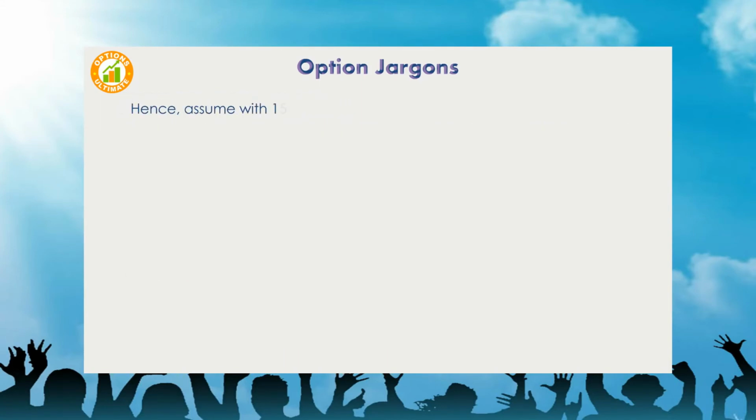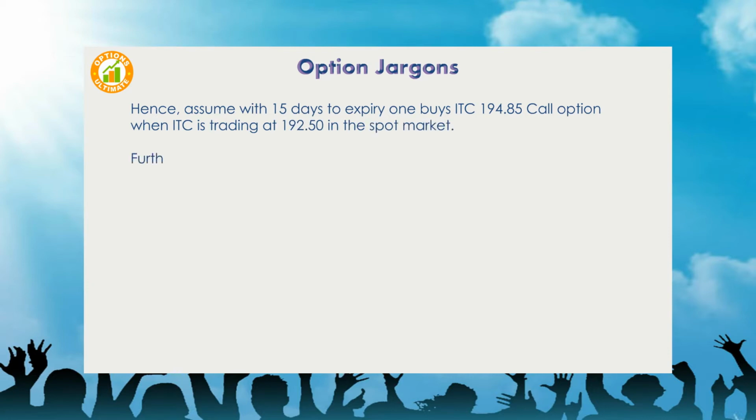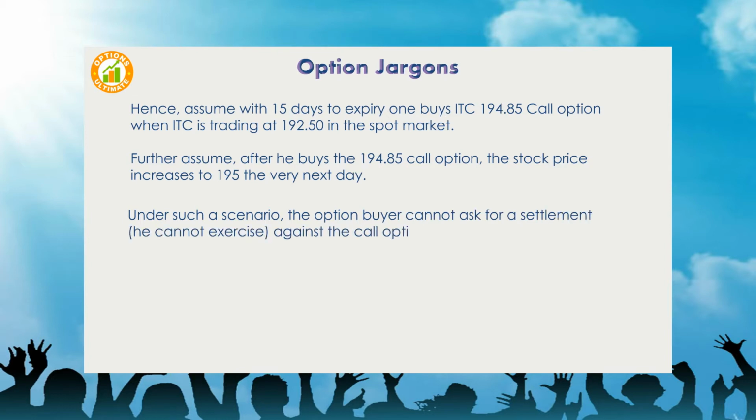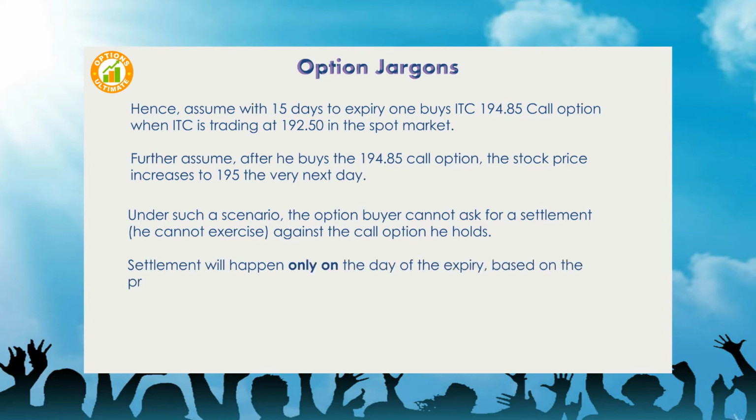Hence, assume with 15 days to expiry, one buys the ITC 194.85 call option when ITC is trading at 192.50 in the spot market. Further assume, after he buys the 194.85 call option, the stock price increases to 195 the very next day. Under such a scenario, the option buyer cannot ask for a settlement; he cannot exercise against the call option he holds. Settlement will happen only on the day of the expiry, based on the price the asset is trading in the spot market on the expiry day.